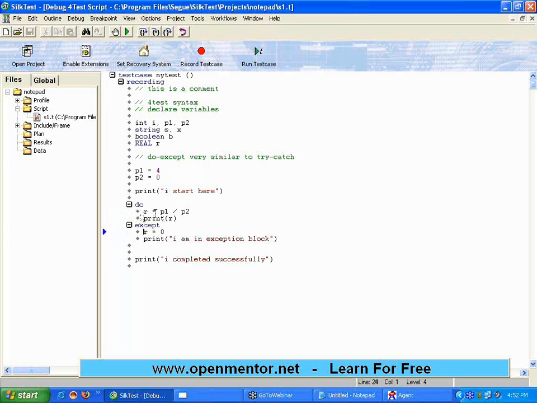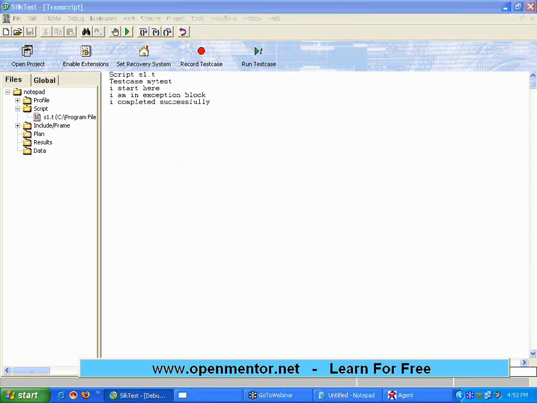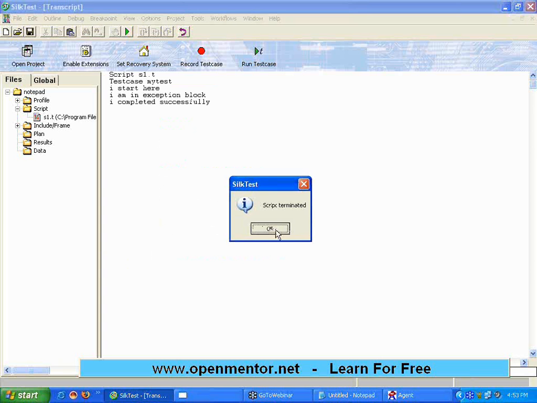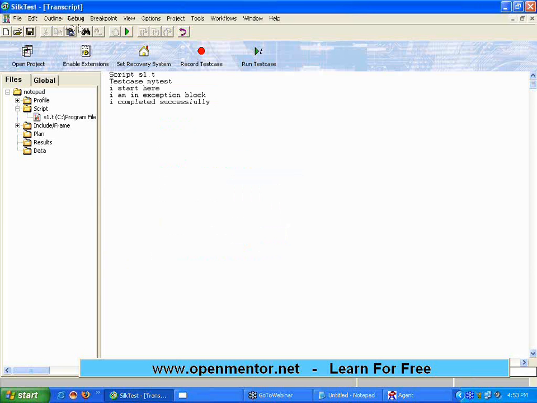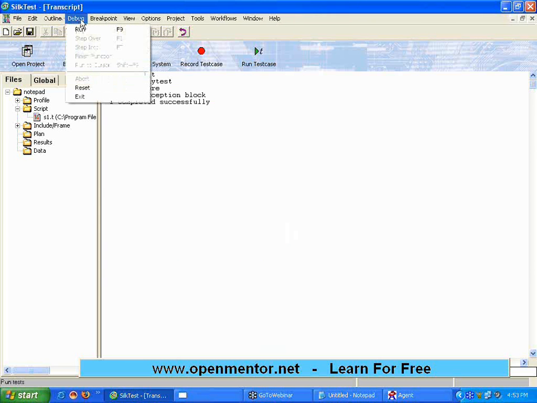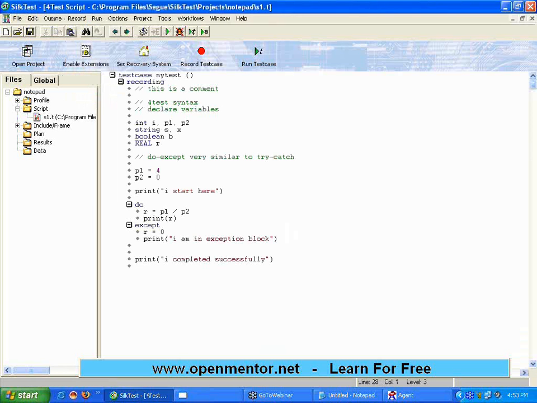It is executing. See, P1 by P2, 4 divided by 0 happens. That is an exception. So instead of printing, it is coming to this R equal to 0. It is coming here. Script terminated successfully. So if you want to debug, use this debug, and then to come out of the debug mode, use exit. Then you will come back to the normal mode.